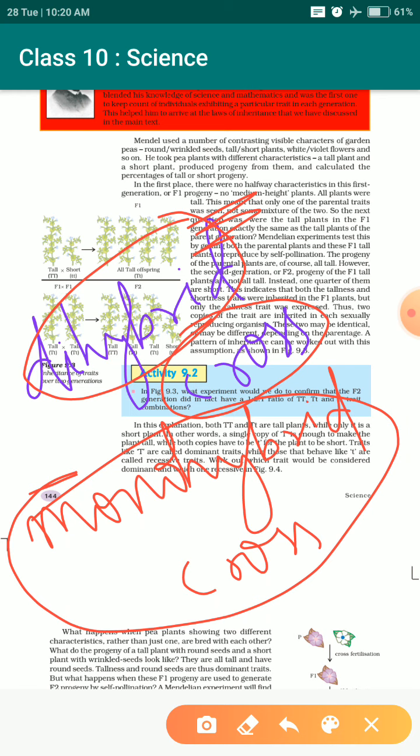So let's see what a dihybrid cross actually is and what results he got from it. From a monohybrid cross, in the previous class we studied how it occurs. We got a particular ratio, 3 to 1.